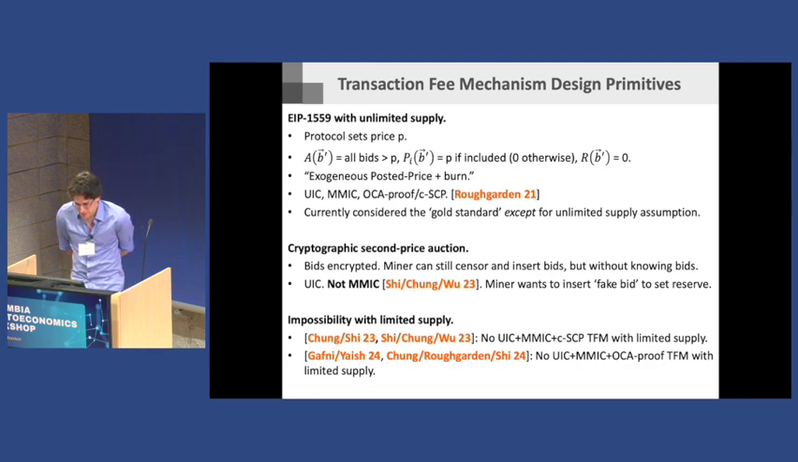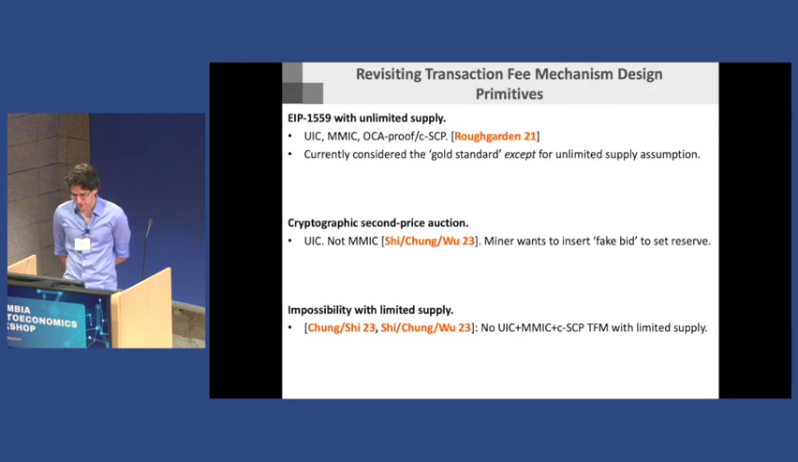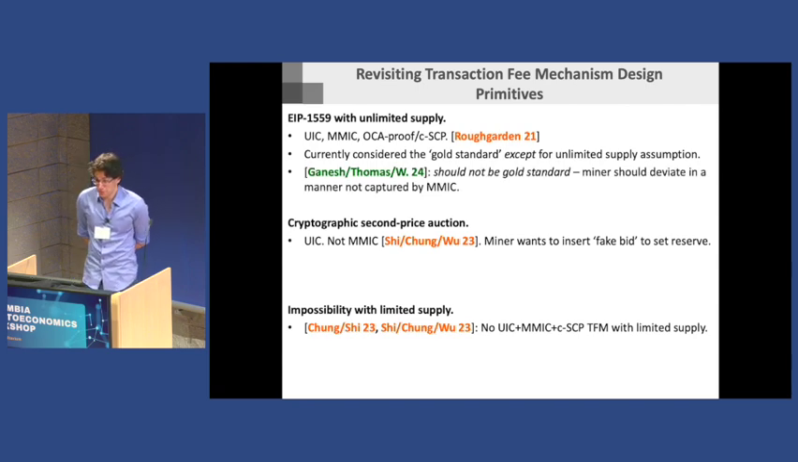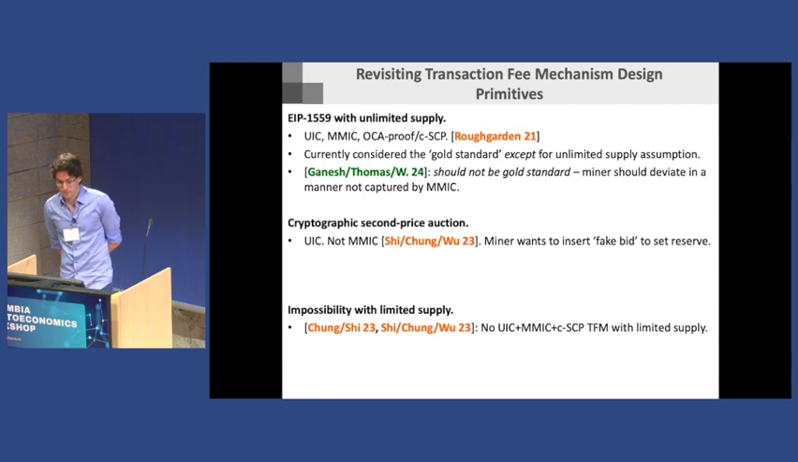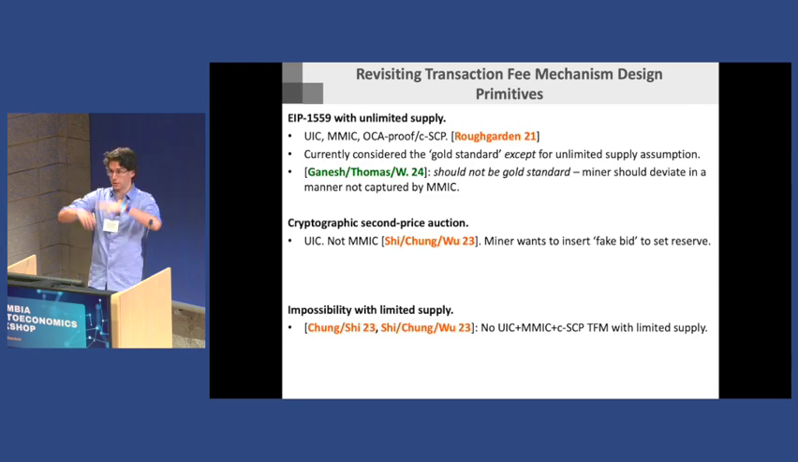And then there's these series of papers that show that when you have limited supply, there is no way to satisfy all three properties. And yeah, so that's the state of affairs. So now I'm just going to hint at what's new about this talk. What's the new perspective I want to share? First, I do want to give a new way to look at a new concern and argue that EIP 1559, even in the unlimited supply setting, I don't think should be a gold standard.